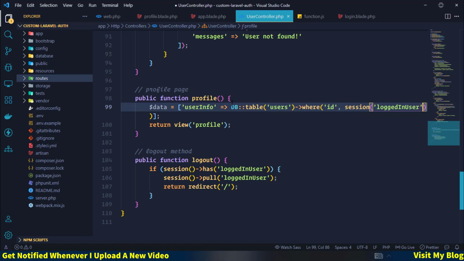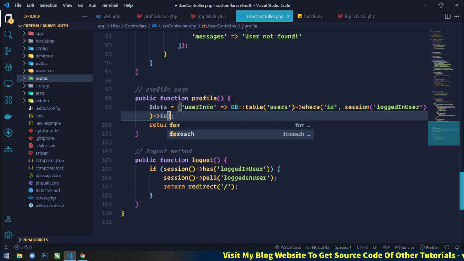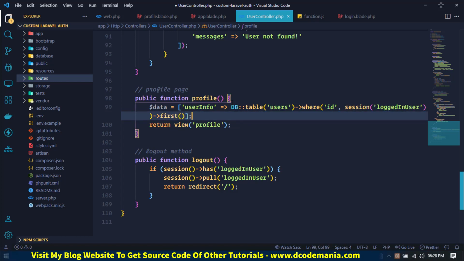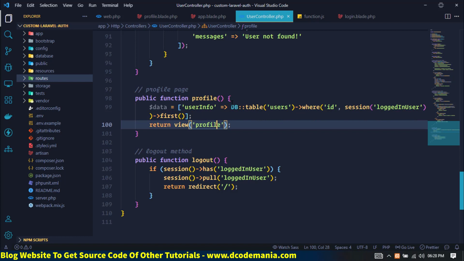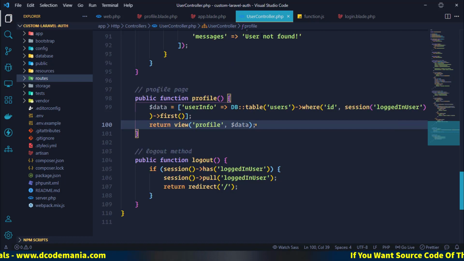And here just use the first method to get only a single user. Okay, and in return view I will send the data also. Okay, save this.